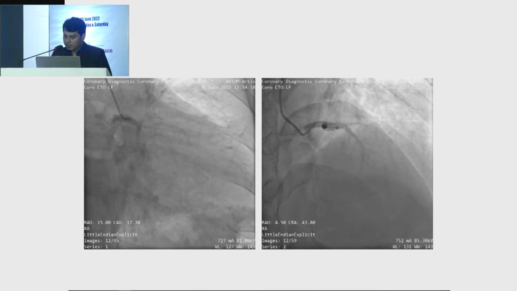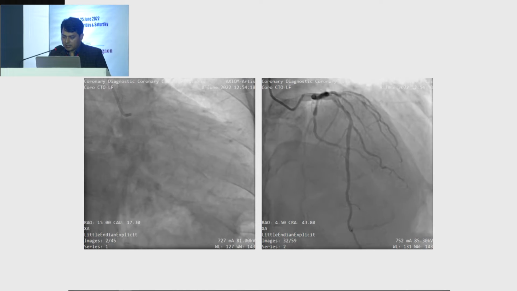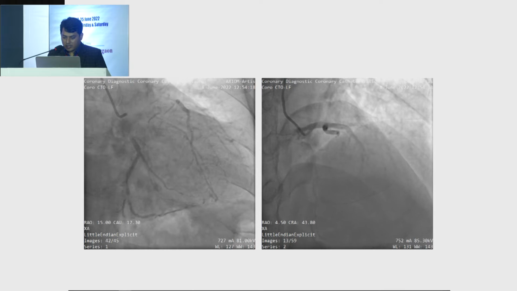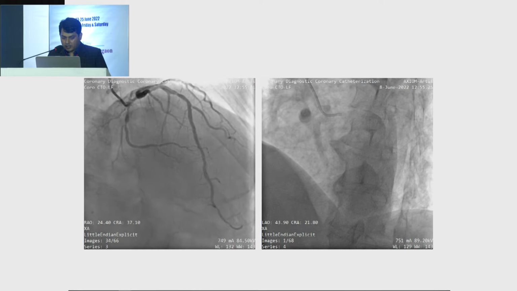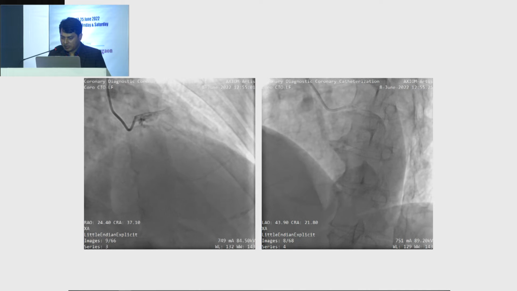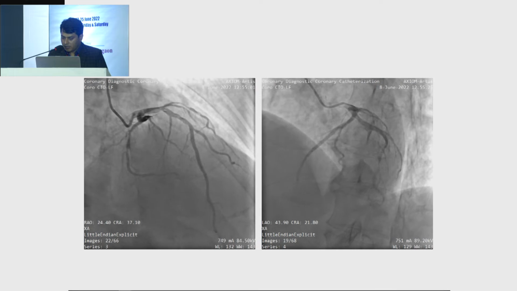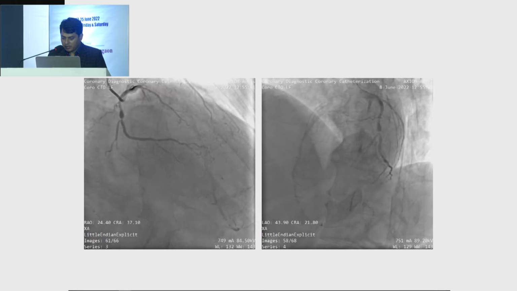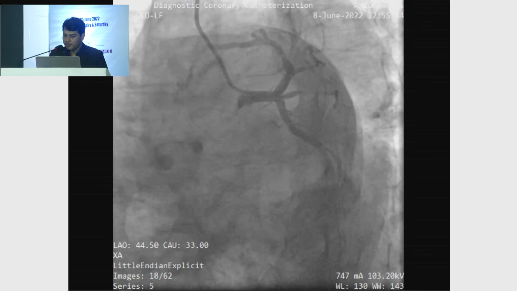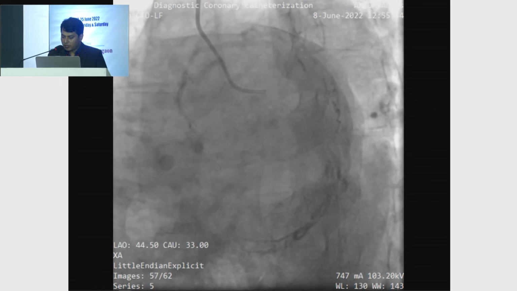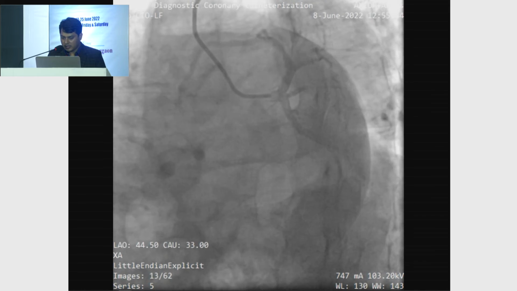This is the caudal view showing normal left main with a 90% lesion in the proximal vein. Also a critical lesion in the ramus intermedius. And the cranial view also shows the same. Another cranial view shows a 50 to 60% lesion in the proximal LAD and a 90% lesion in the vein. In another cranial view, the LAD lesion seems to be a bit non-critical, with a critical lesion in the vein as well. The caudal view shows normal left main as well as proximal LCX and LAD, with a critical lesion in the ramus intermedius.